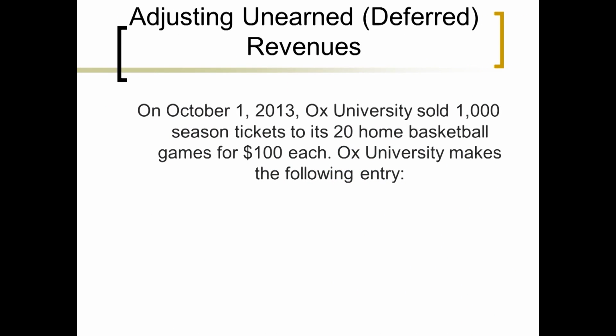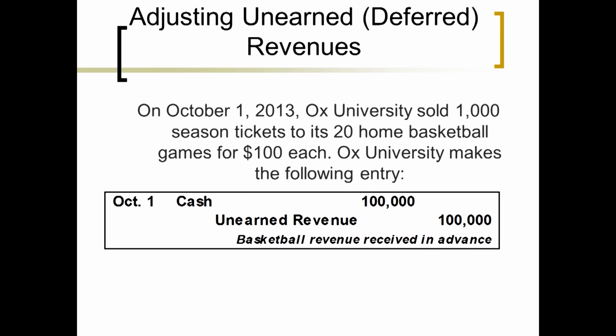I don't think this one's going to be too tough. On October 1, 2013, Ox University sold 1,000 season tickets to its 20 home basketball games for $100 each. So they made the following entry. Now, this is not an AJE. We know that because there's cash involved and because it's on October 1st, okay? But they sold 1,000 of these at $100 each. 1,000 times 100 is 100,000. But that is unearned revenue. That is a liability. Why? What have we not yet provided? The basketball games, right?